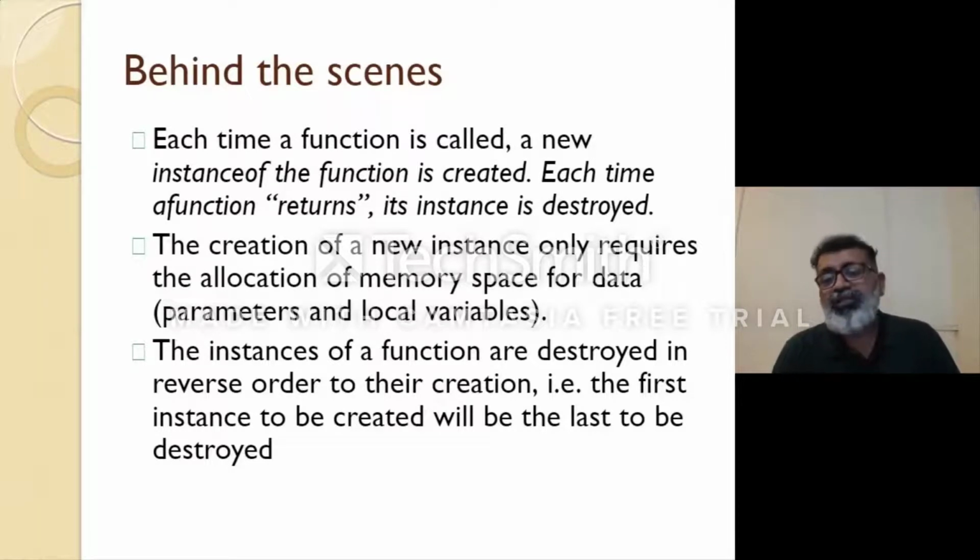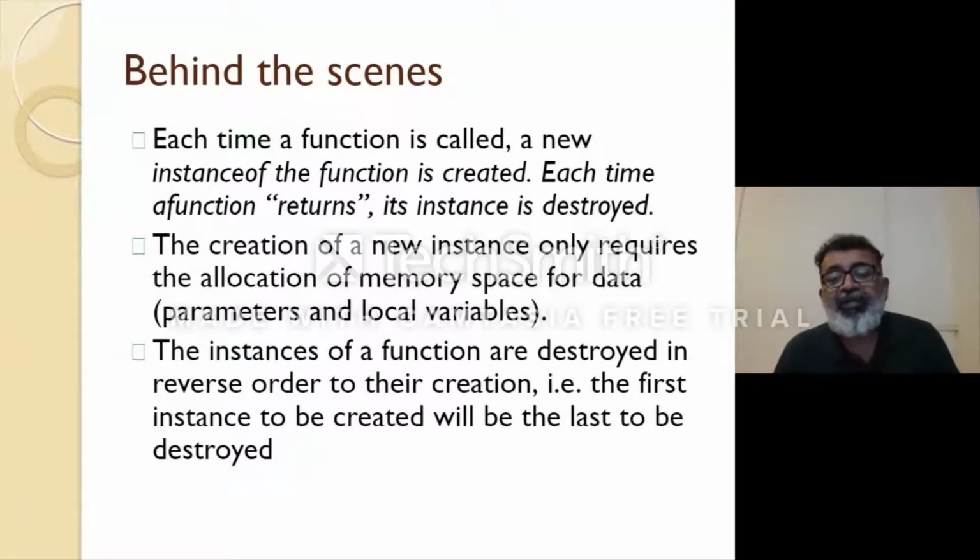The creation of a new instance only requires the allocation of memory space for the data. So during a recursive call, a lot of memory is required. Like data, functions also take memory, and each function call takes separate memory. It's a huge overhead. Separate memory for data items and other variables, and separate memory for the function.